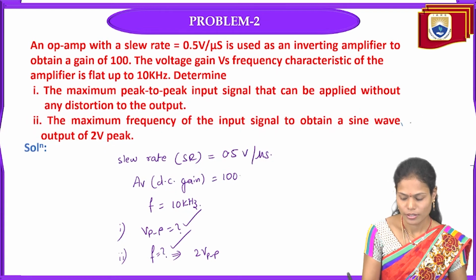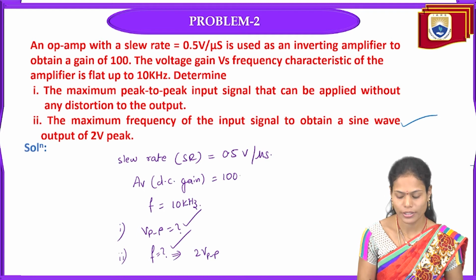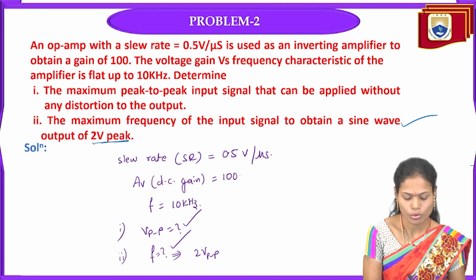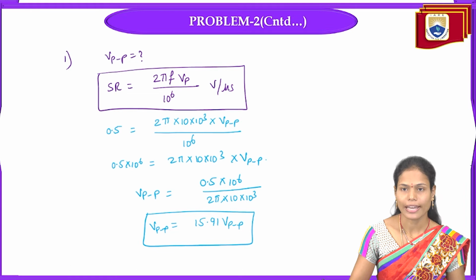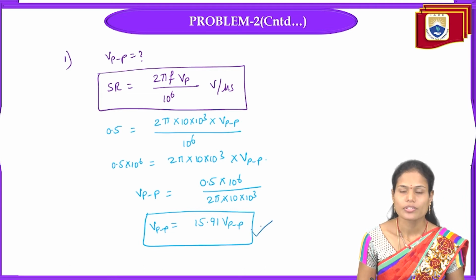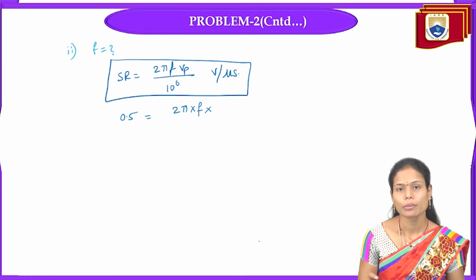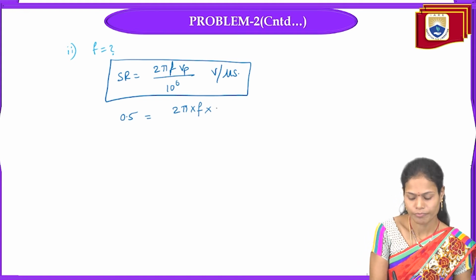In the second bit, they asked for the maximum frequency of the input signal to obtain a sine wave output of 2 volts peak-to-peak. So this 2 volts peak-to-peak we have to consider here, not whatever we calculated; this one we should not consider. They asked that in the first bit, so that's why we calculated it there. But in the second bit, the given peak-to-peak value is different. We have to consider that one here, so that is 2 volts divided by 10 power 6.